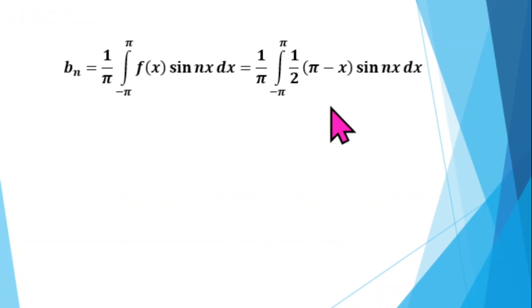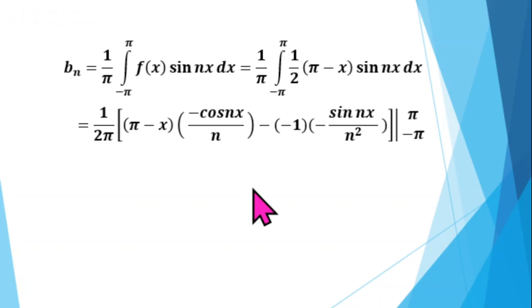Similarly, find bn. Substitute the formula bn equal to 1 by pi integral minus pi to pi f of x sin nx dx, equal to 1 by pi integral minus pi to pi half of pi minus x, sin nx dx. Substituting for f of x and integrating, we will get 1 by 2 pi, minus x into minus cos nx by n, minus 1 into minus sin nx by n square. Apply the limits minus pi to pi.